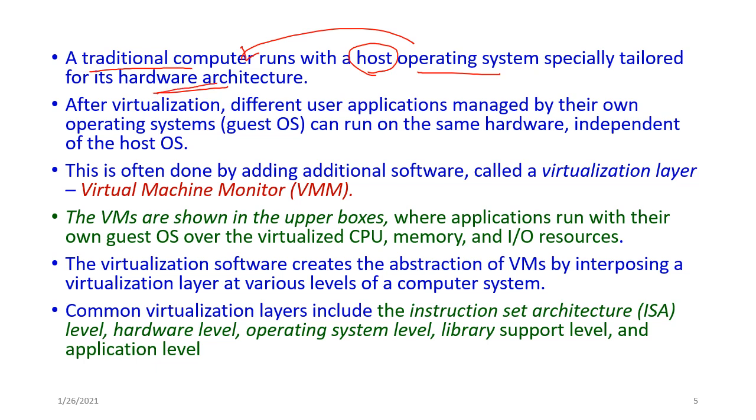After virtualization, the different user applications managed by own operating system on the virtual machines, those are called as guest operating system. And this guest operating system can run on the same hardware, that is the physical hardware, independent of the host operating system. That is, the host operating system and guest operating system are different.